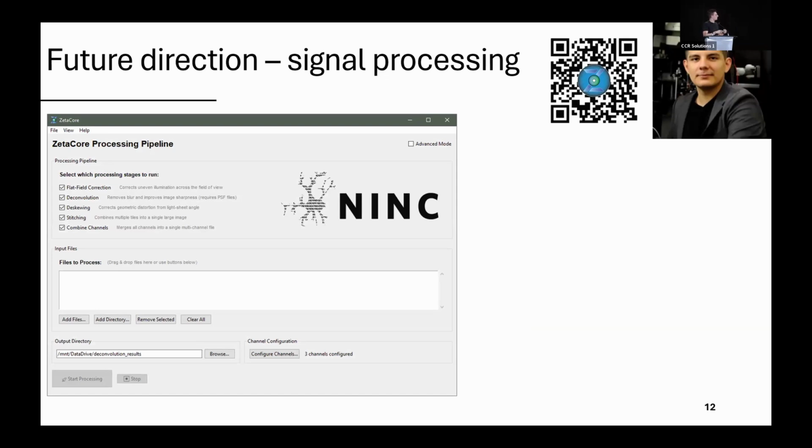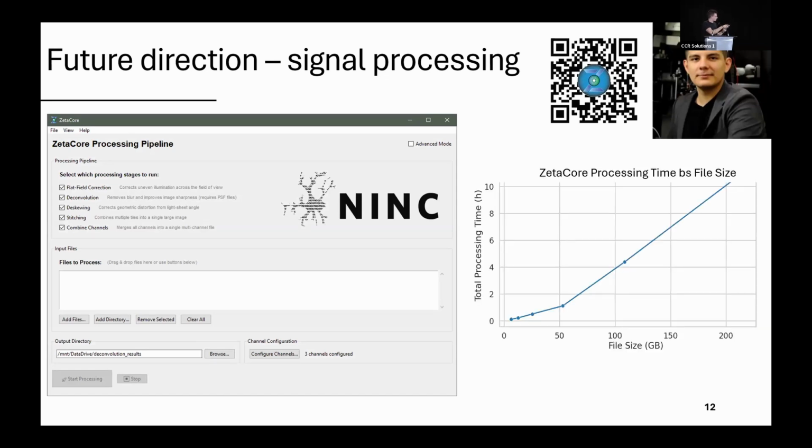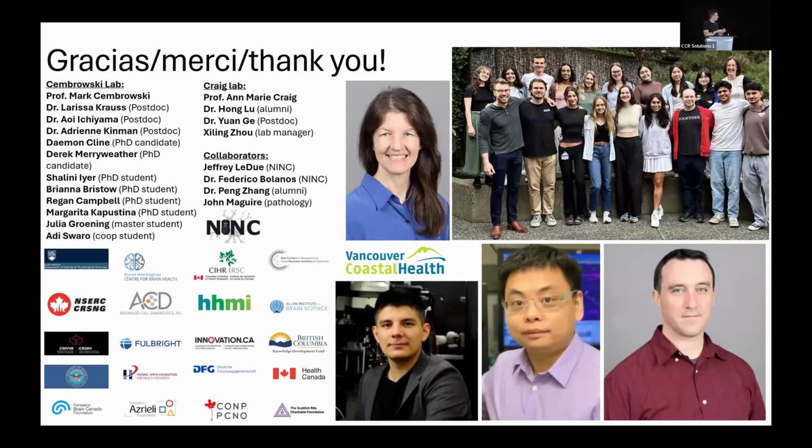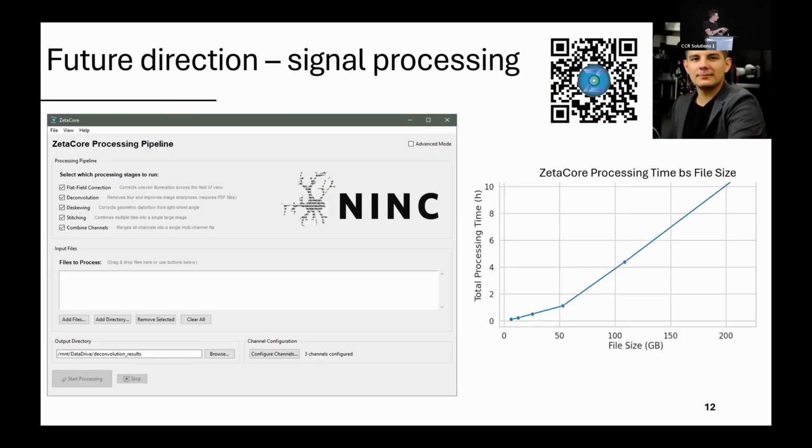If you would like to see if that could be applicable for your type of tissue, you could try to reach him here. Just to show you the speed up of the process, now we are able to process hundreds of gigabytes of data within a day on a single machine.